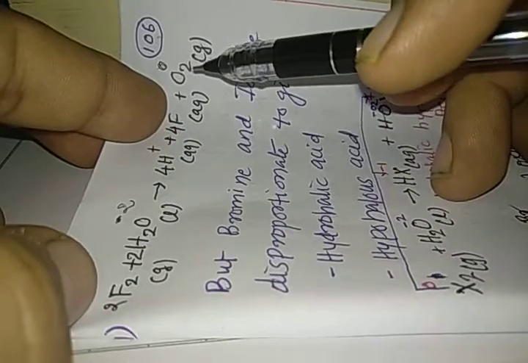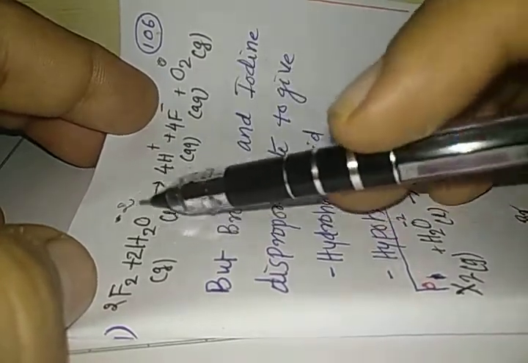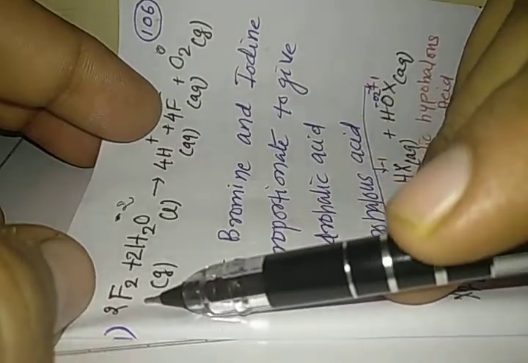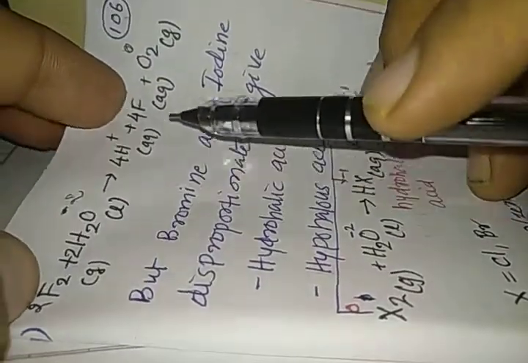That means fluorine oxidizes oxygen. The name oxidation comes from oxygen, but oxygen itself is oxidized by fluorine. This is a very important reaction by which we can understand the superiority of fluorine as an oxidizing agent. So fluorine can oxidize even oxygen, and that is why fluorine is a superior oxidizing agent.